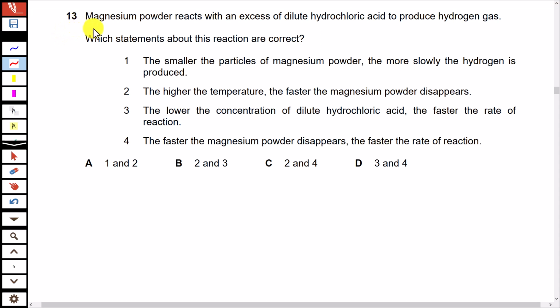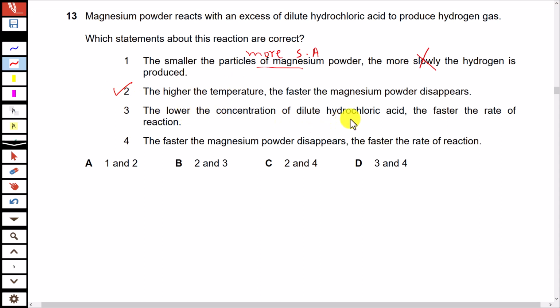Question number 13. Magnesium powder reacts with an excess of dilute hydrochloric acid to produce hydrogen gas. Which statements about this reaction are correct? Look at statement 1. The smaller the particles of magnesium powder, the more slowly the hydrogen is produced. No. Smaller particle means more surface area, and when surface area is increased, the rate of reaction increases, not decreases. The higher the temperature, the faster the magnesium powder disappears. Yes, that statement is correct, because increase in temperature increases the rate of reaction.